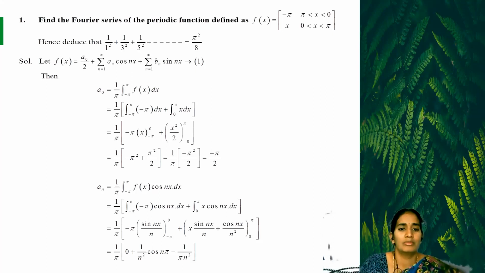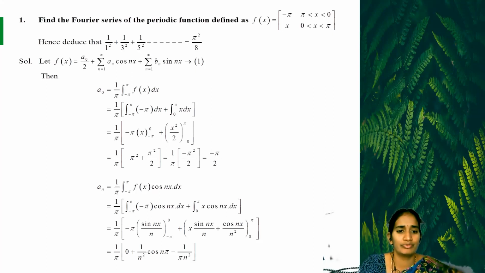Now minus pi is a constant. We know the integration of dx is x, and the integration of x is x squared by 2, from the general formula integral x power n dx equals x power n plus 1 by n plus 1 plus c. Here for limits we do not write the c. Now we apply the upper limit minus lower limit.